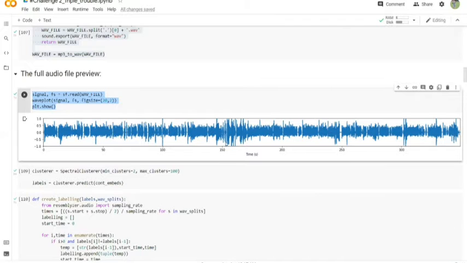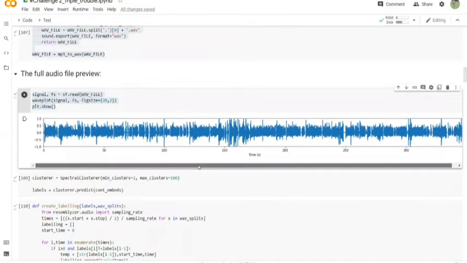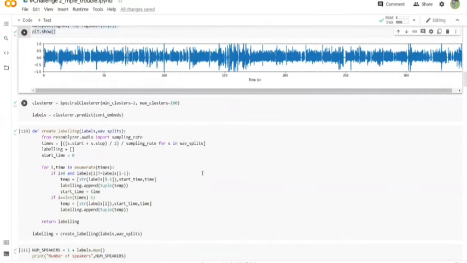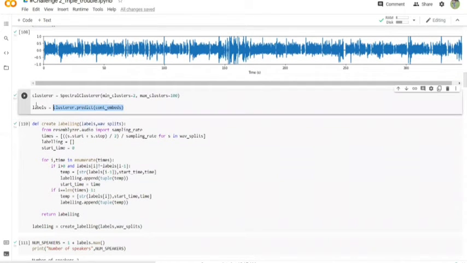As we can see in the graph, the x-axis says the time, and the y-axis is the frequency. So whenever the speaker is speaking, according to the frequency modulation, we can see the graph is being displayed. Next, we are going to cluster the audio into different chunks.